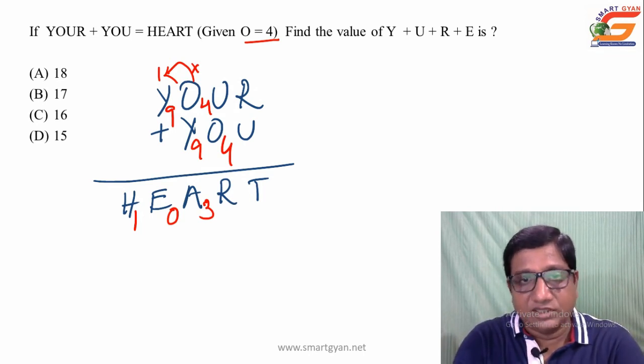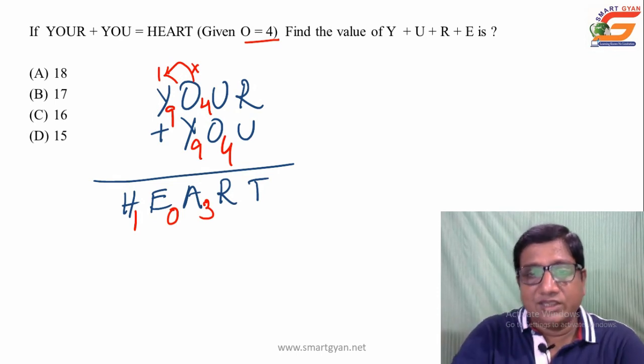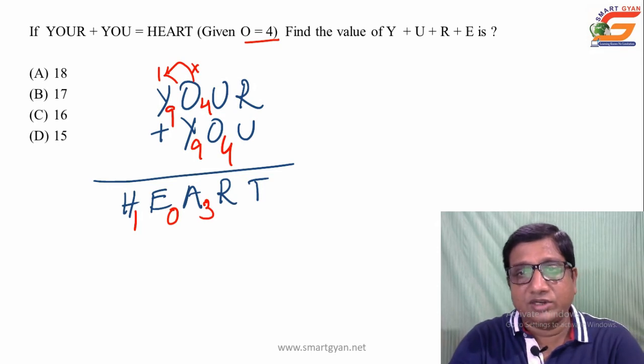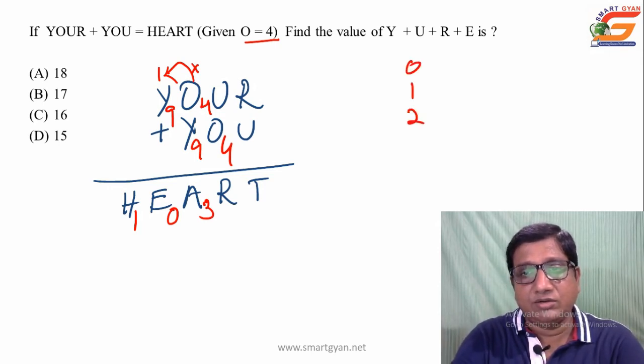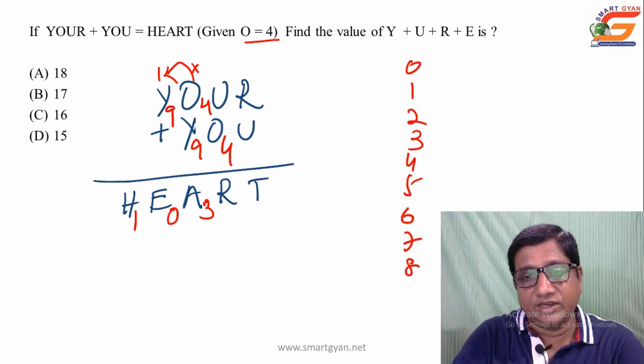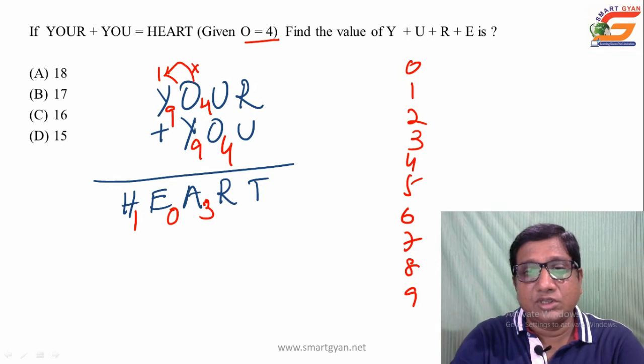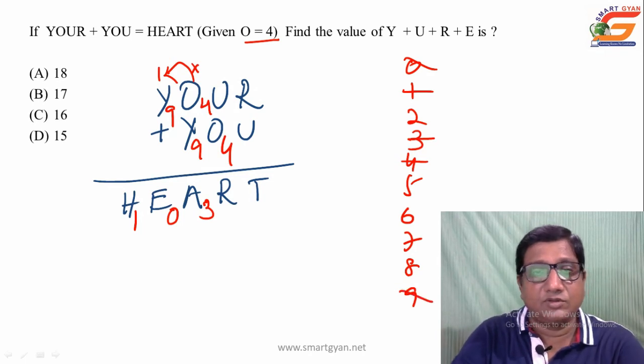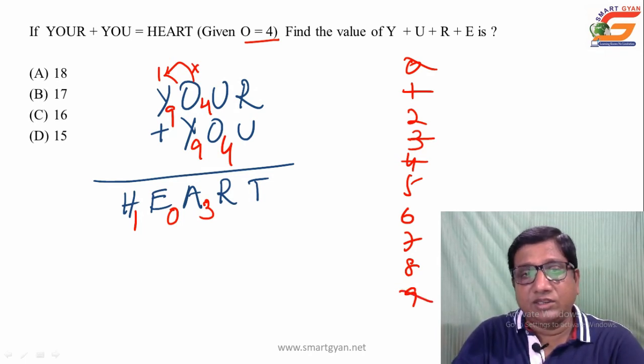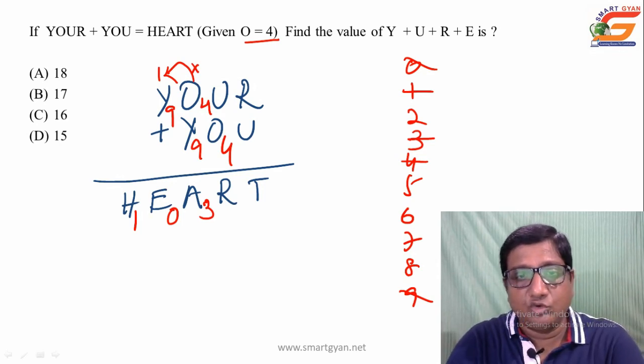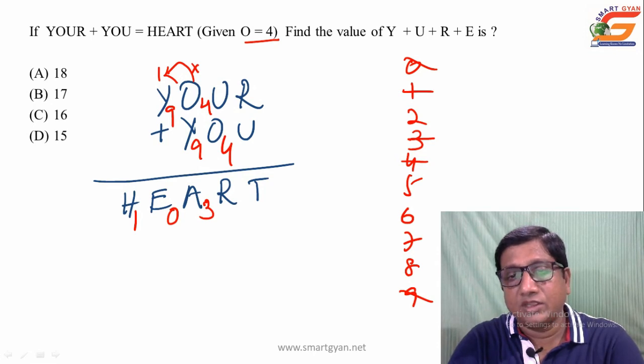Then come to the other values. Before that, let us try to eliminate. So what are the digits you substitute? 0, 1, 2, 3, 4, 5, 6, 7, 8, 9. We have already used 0, 1, 3, 4, 9. Then coming to this, u plus 4 is equal to r. So u plus 4 is equal to r.